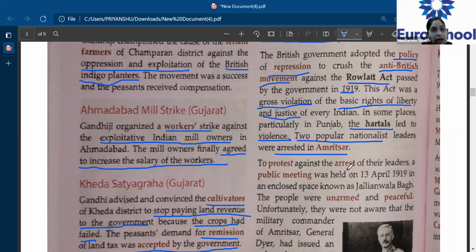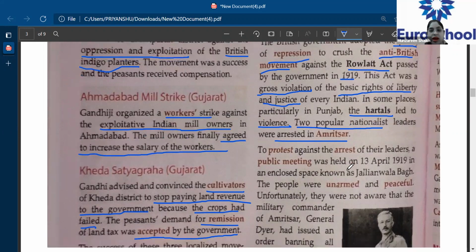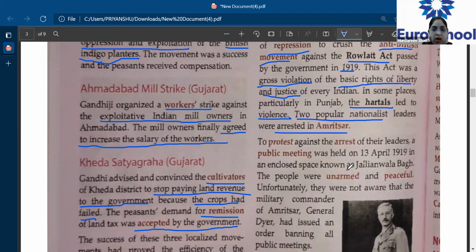And in that process, they had arrested two nationalist leaders in Amritsar. Now, the supporters of these leaders, don't you think they will also react to it? Reaction will always be there. So, in reaction to that, to protest against the arrest of their leaders, a public meeting was held on 13th April 1919.